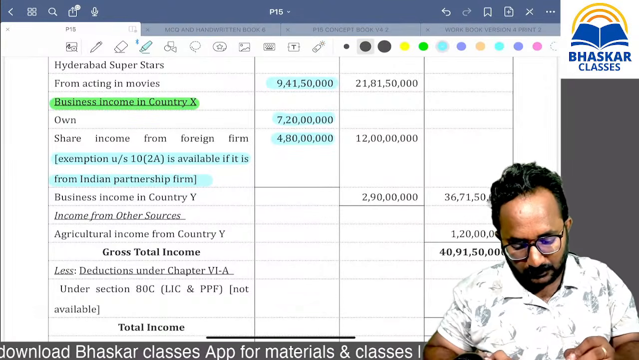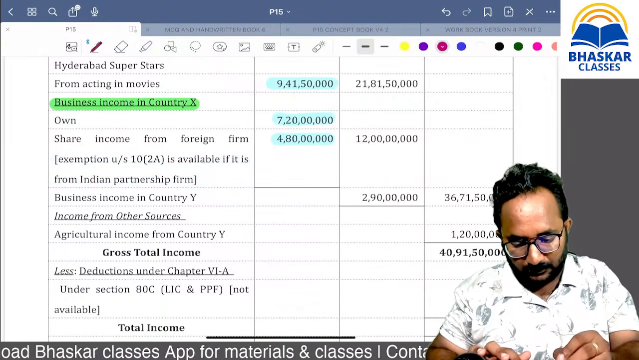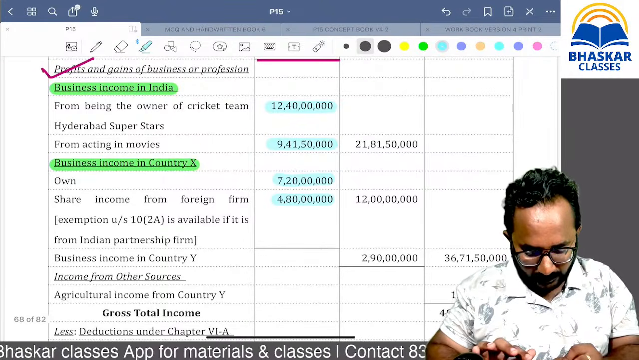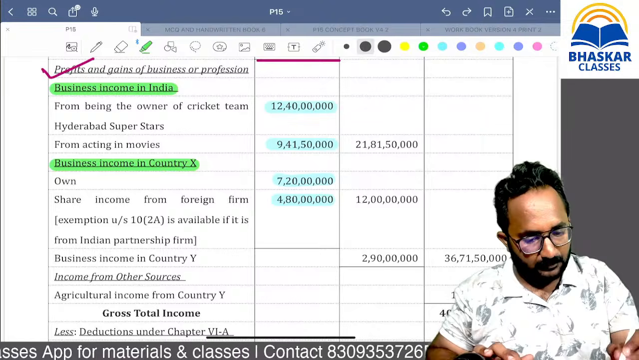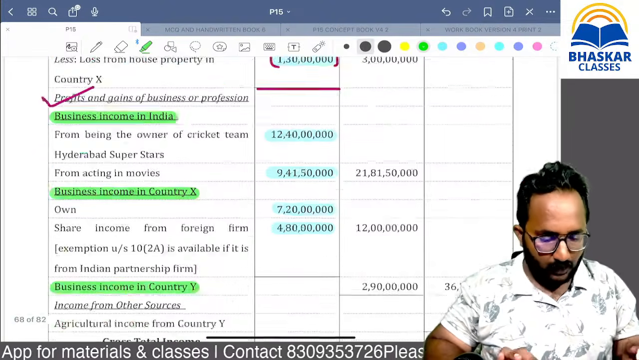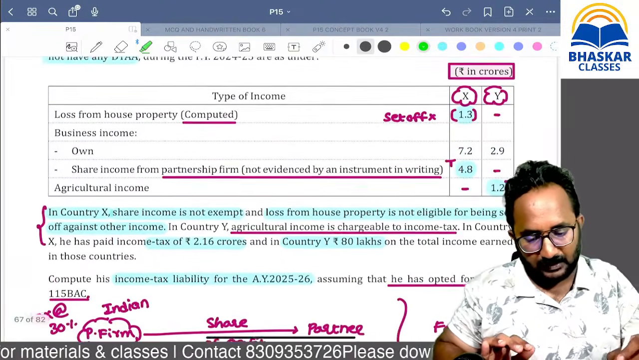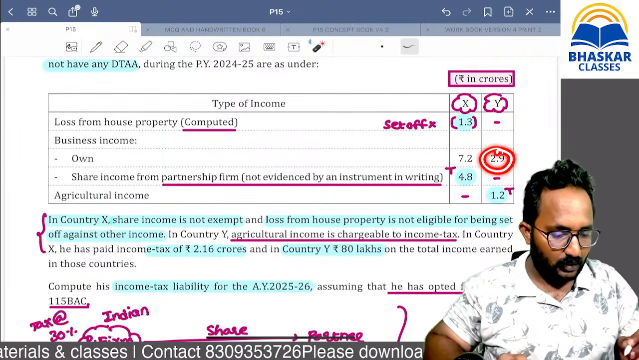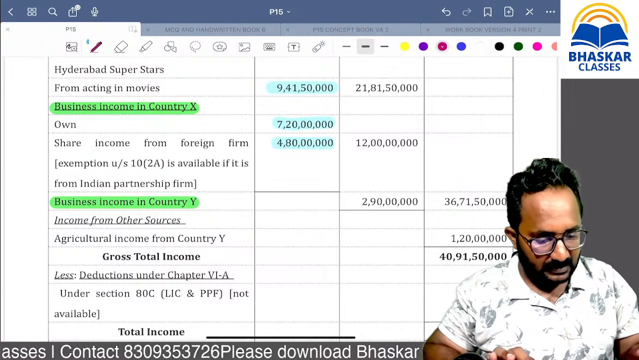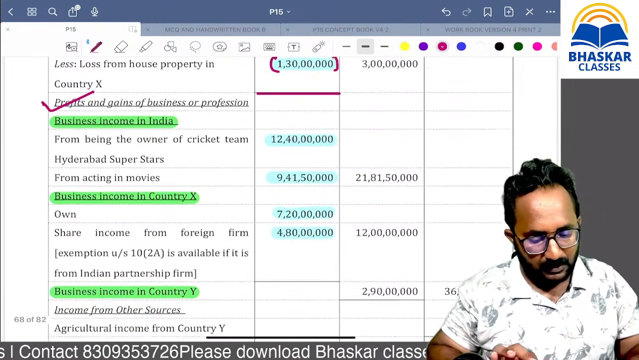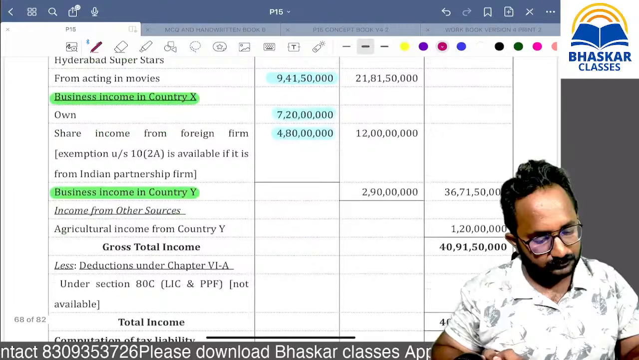Business income from country Y. Sorry. Business income from country Y. Please check it out. What is the business income from country Y? 2.9 crore. Yes, you can take 2.9 crore. This is ultimately the business income we have.